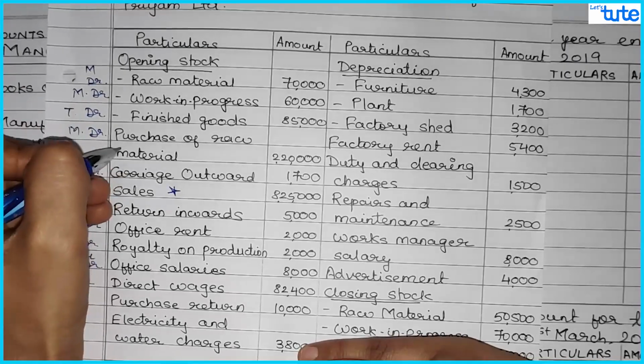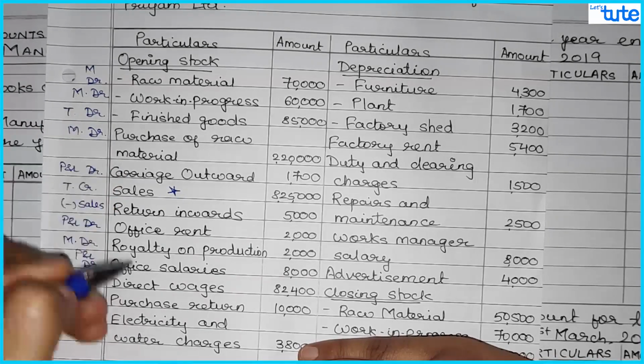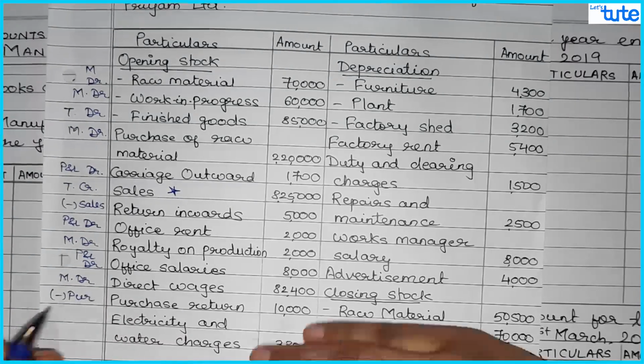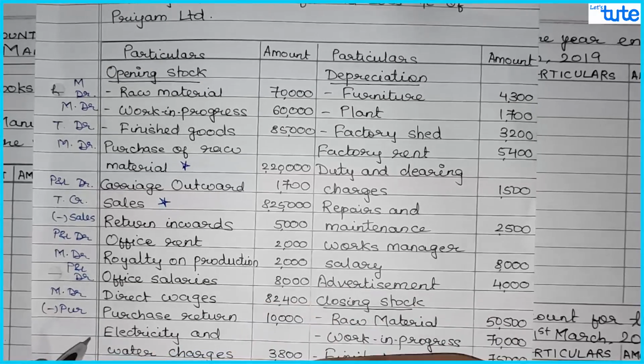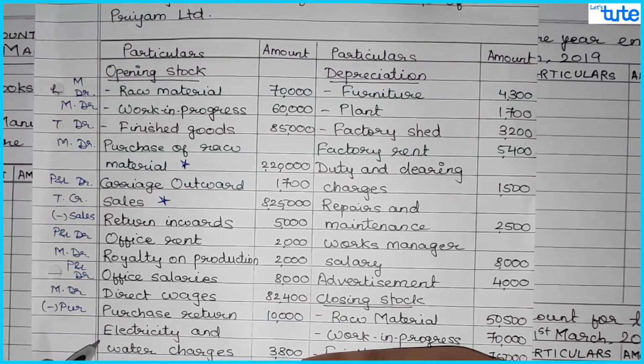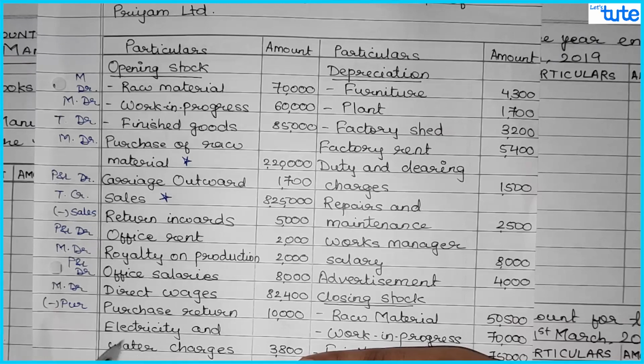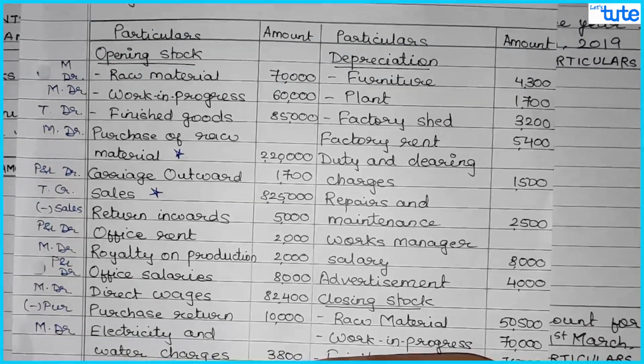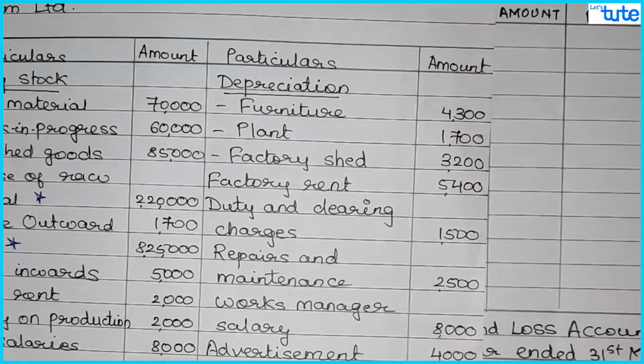This is your purchase return. So over here we have purchase of raw material. So it would be purchase return of this. So less from purchases, and we'll put a star mark over here. Then we have electricity and water charges. This will be also related to a manufacturing expense. So manufacturing debit.